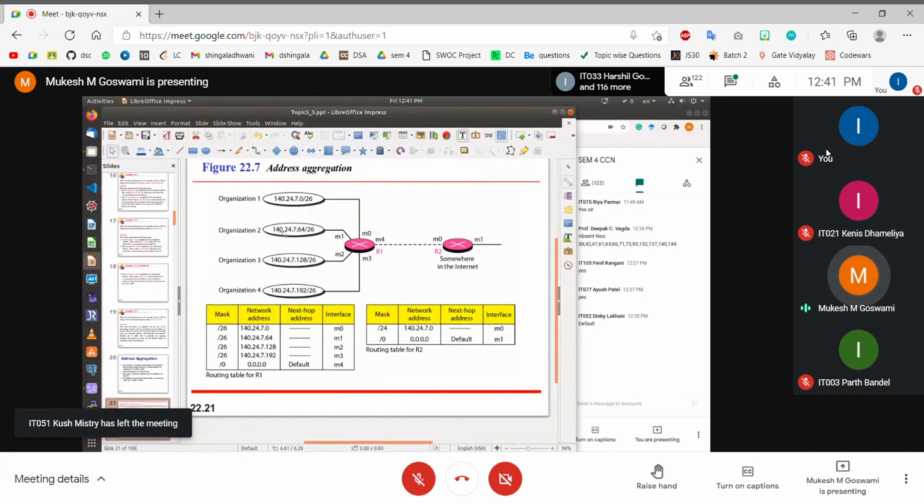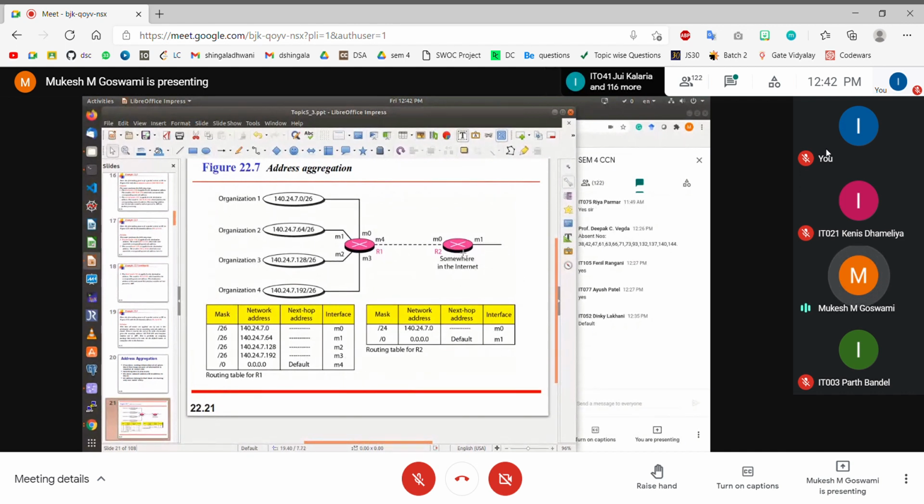This network 140.24.7.64 is connected directly on M1. This is connected directly on M2. This is connected directly on M3. So this is the entry, /26. This address here is 140.24.7.0, and the next hop is dash. Why? Because it is directly connected. The outgoing interface is M0, this is M1, M2, M3, and so on.